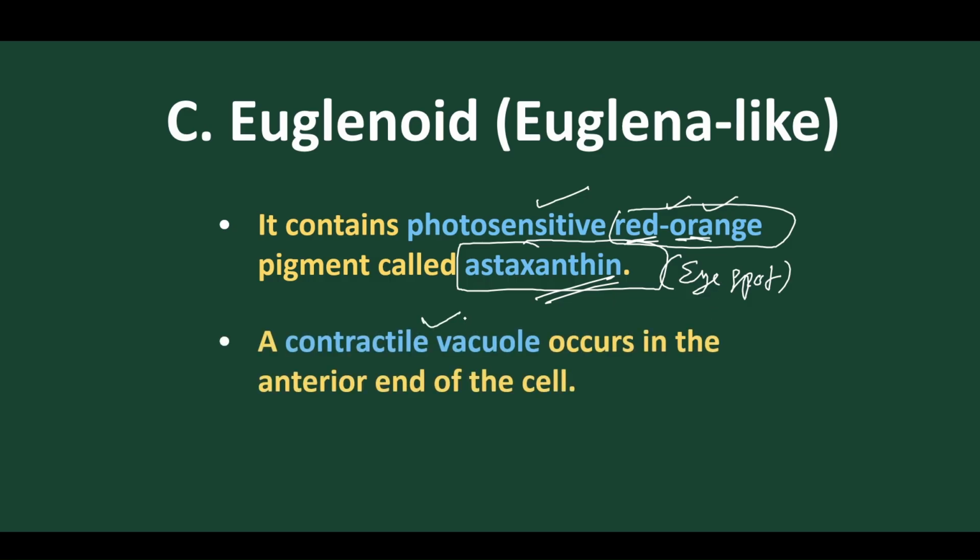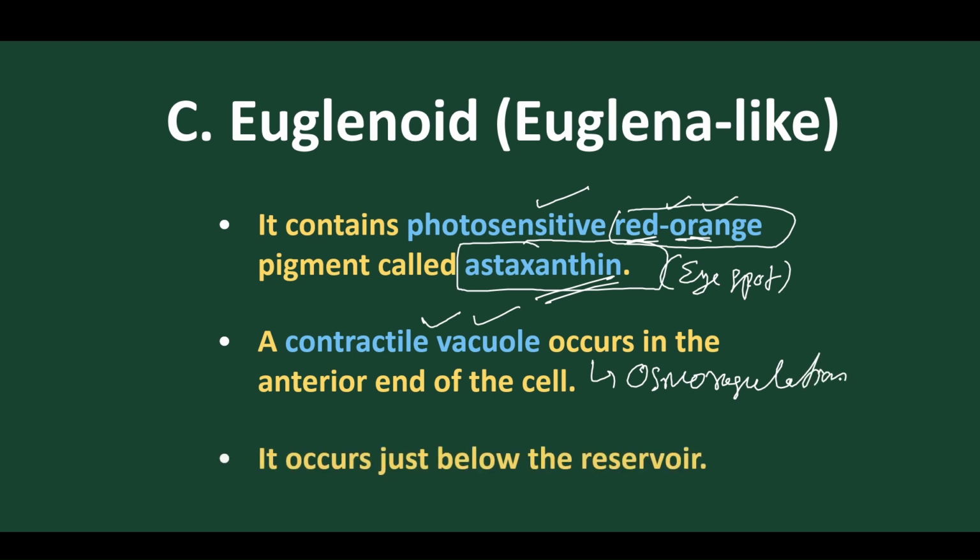It also contains contractile vacuoles, and it helps in osmoregulation. And it is present just below the reservoir, as we have discussed. Suppose this is the reservoir. So below the reservoir we find the contractile vacuoles present, because this is the reservoir and this is the contractile vacuoles.